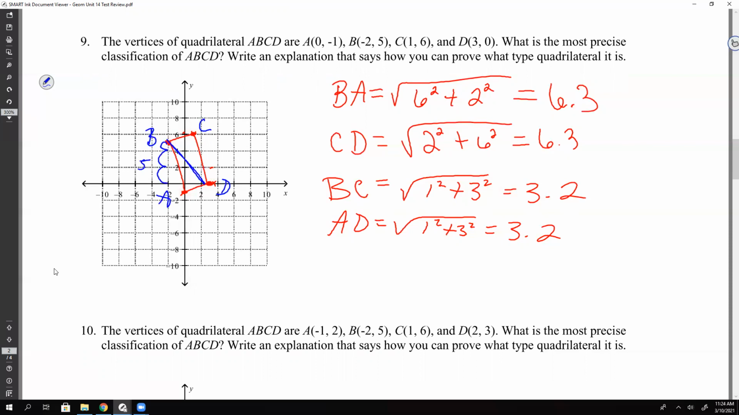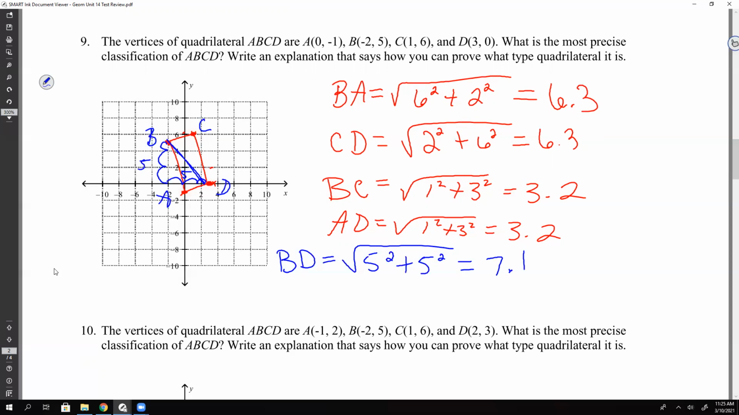And then now, again, B is at -2. D is at +3 for their x's. So I have to go over 5. So down 5, over 5. So BD. 5 squared and 5 squared. So that's 25 and 25, so it's 50. So 7.1. And again, you will get that. You just type it in the calculator.